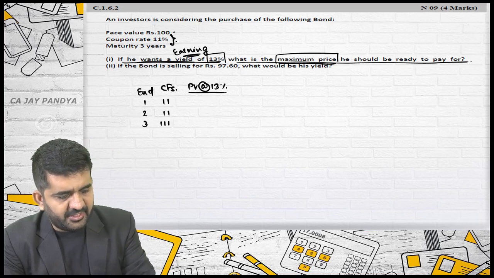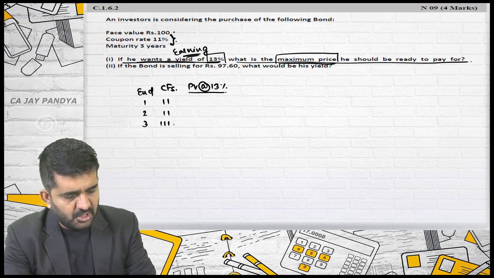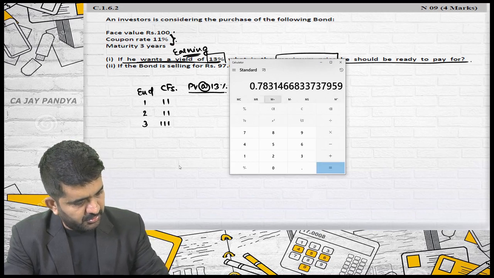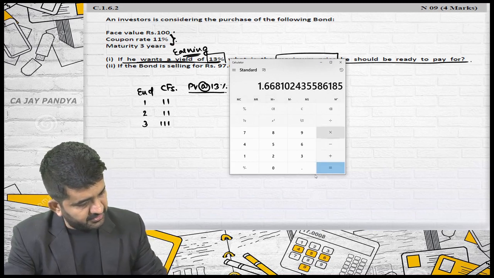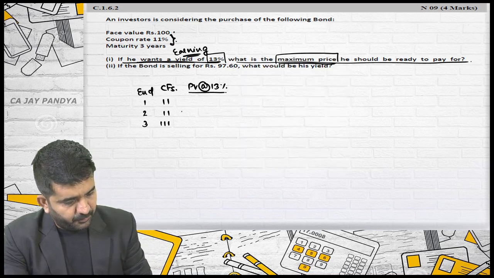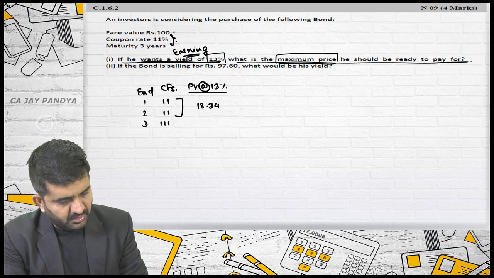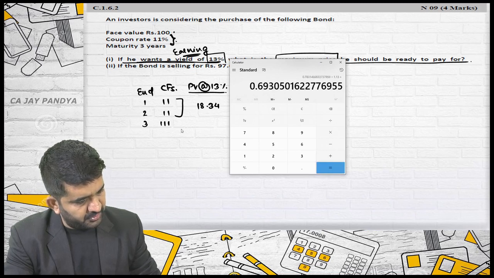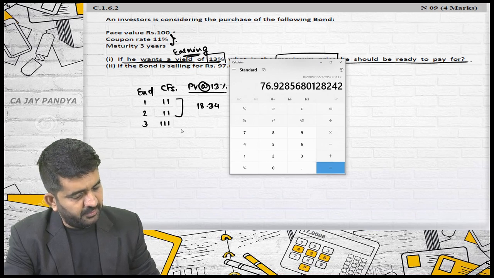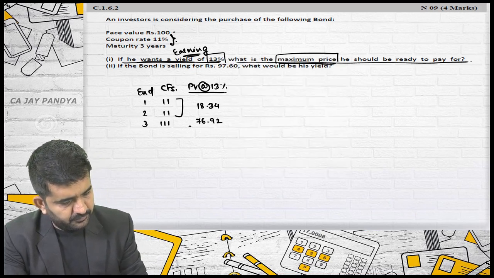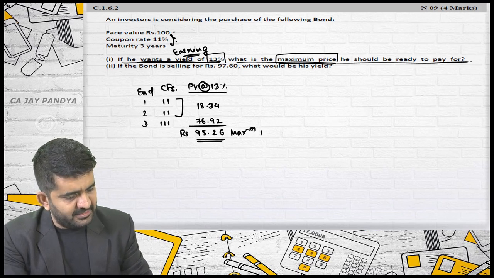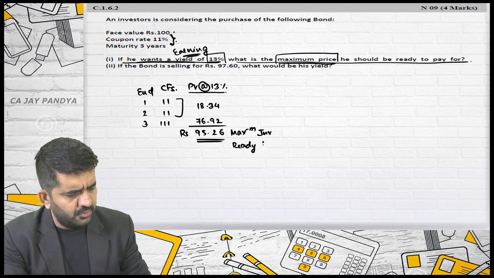But I need to find out the present value at the rate of 13% because my required rate of return is 13%. So 1 divided by 1.13 multiplied by 11 is 9.73, and 1 divided by 1.13 cubed multiplied by 111 is 76.92. The total is 95.26 rupees, the maximum price the investor is ready to pay.